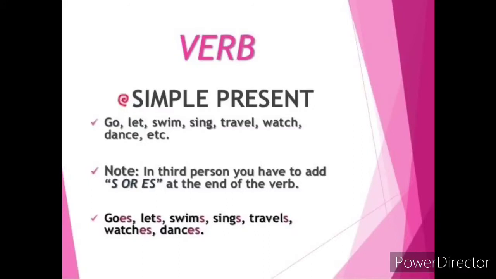And a very important note, in the case of third person, we have to add s or es at the end of the verb. For example, go, goes, let, lets, swim, swims, sing, sings, travel, travels, watch, watches, dance, dances. So like this, if it is the third person, you have to add s or es along with the verb, children, in the present tense.